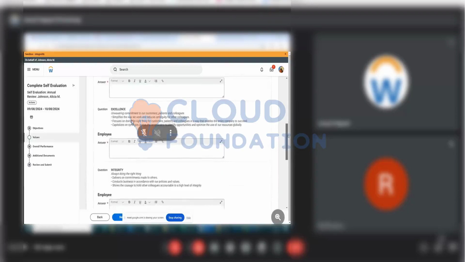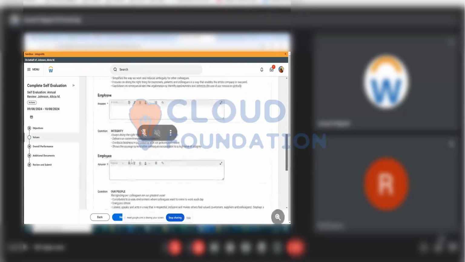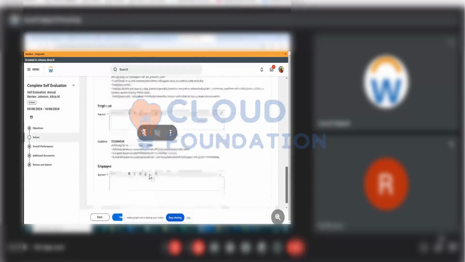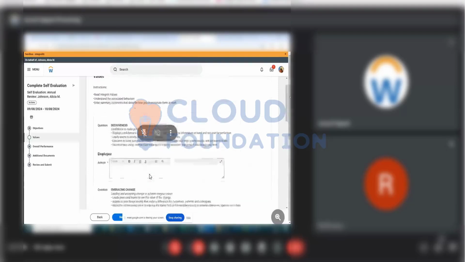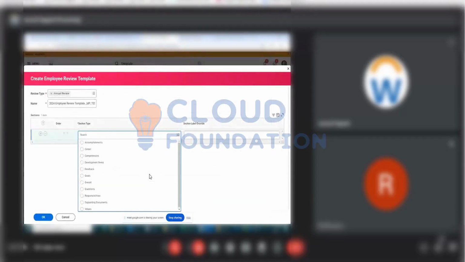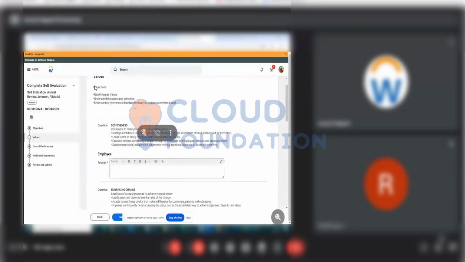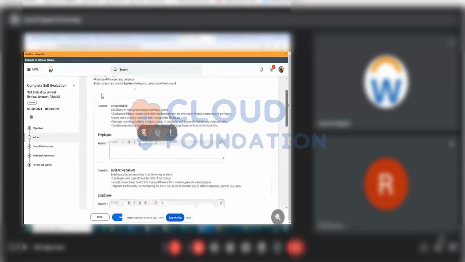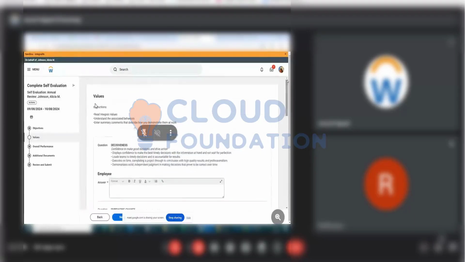All these questions that you see here can be set up, and everything can be created new. You can add new questions. I will tell you exactly how it will be done, but right now I'm talking to you about the feasibility. Talking about the instructions part, scroll to the top. You can see in the value section there are instructions. They might not want to have the same one, they might have something else, whatever they want. Everything can be changed and altered.